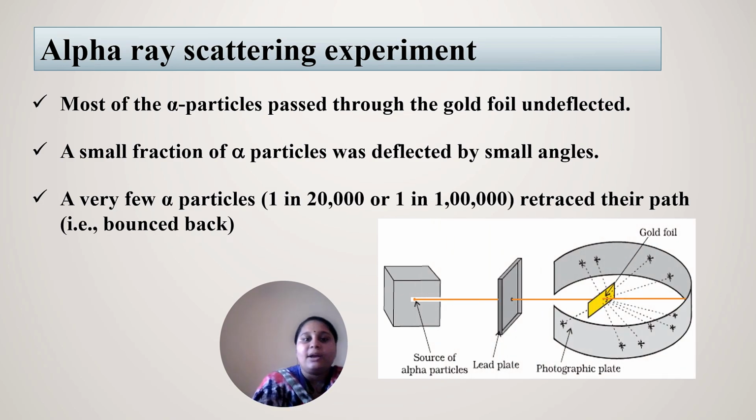So this was the alpha particles. This is the lead plate, which helps to filter the particles and lets them pass through the gold foil. This is the gold foil, and the alpha particles are deflected. This is the zinc sulfide screen which surrounds it.